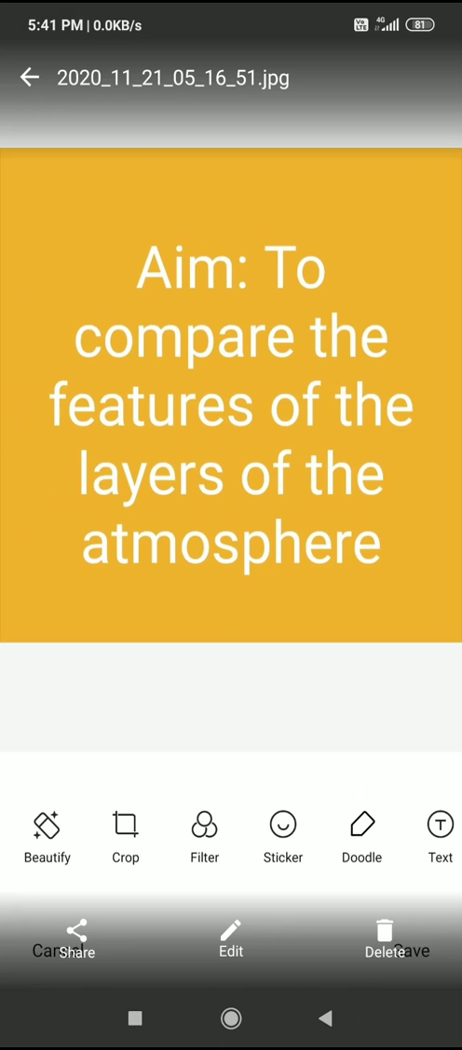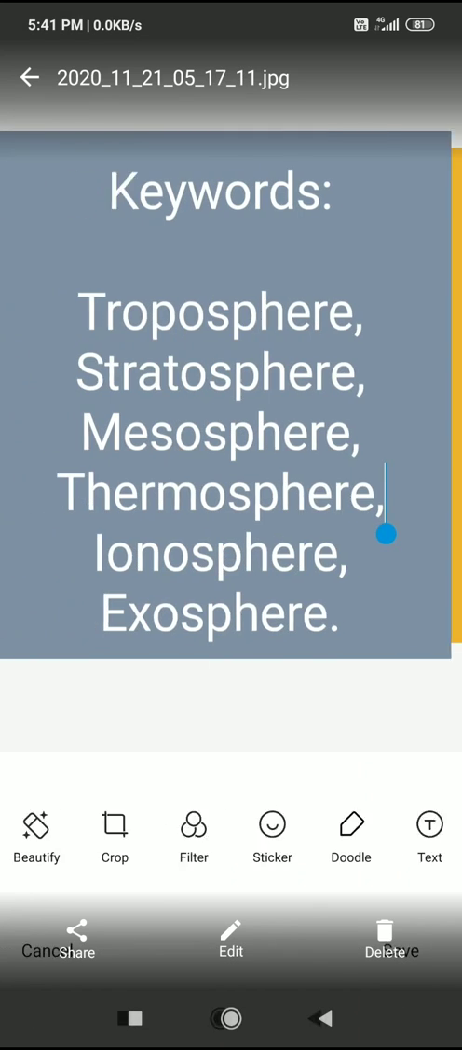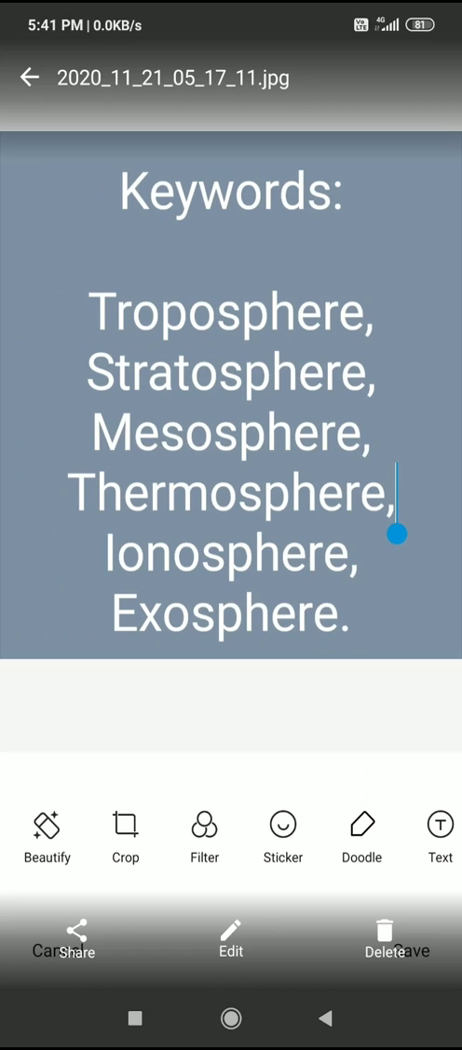The aim of the LP1 is to compare the features of the layers of the atmosphere. The keywords which are included are troposphere, stratosphere, mesosphere, thermosphere, ionosphere, exosphere. So these are the layers of the atmosphere.